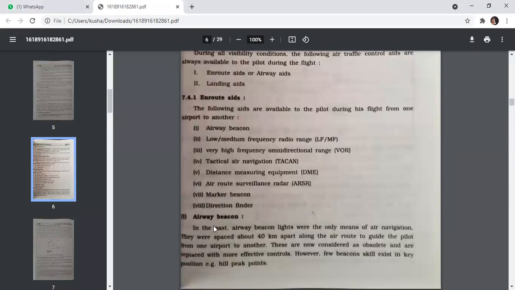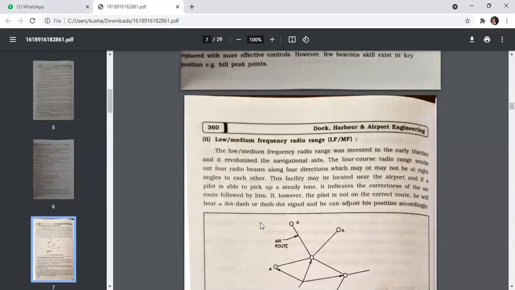So in the past, airway beacon lights were the only means of air navigation. They were spaced about 40 kilometers apart along the air route to guide the pilot from one airport to another. These are now considered as obstacles and are replaced with more effective control. However, few beacons still exist in a key position, hill peak points.